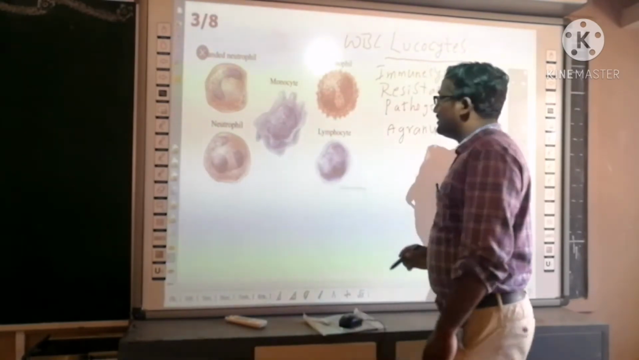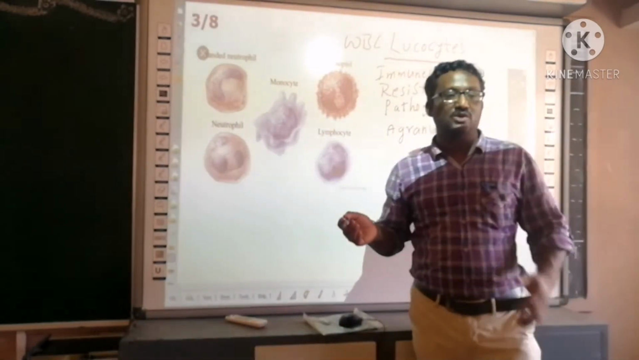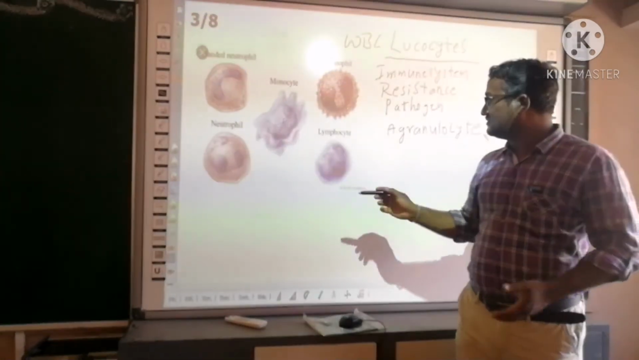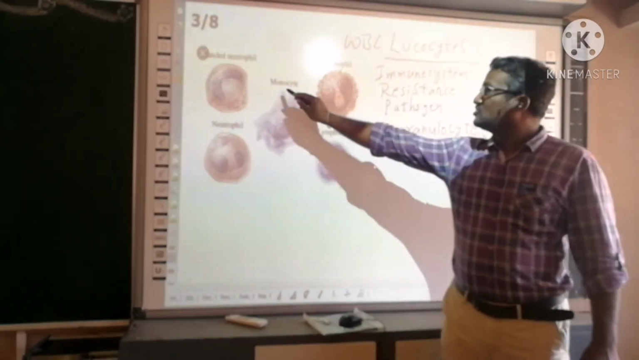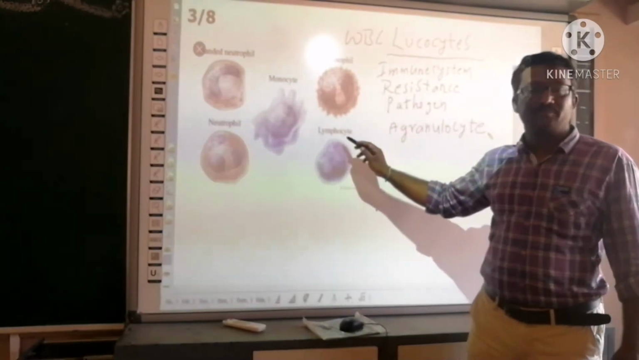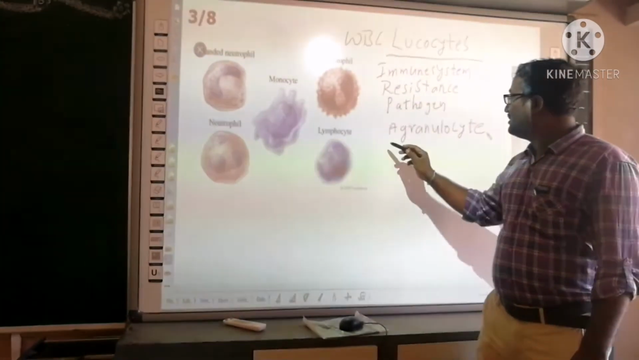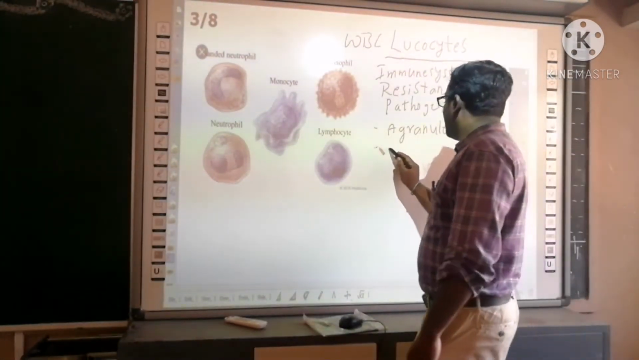Agranulocytes means there are no granules in the cytoplasm. See these two: monocyte and lymphocyte. These two are examples of agranulocytes. And next one,